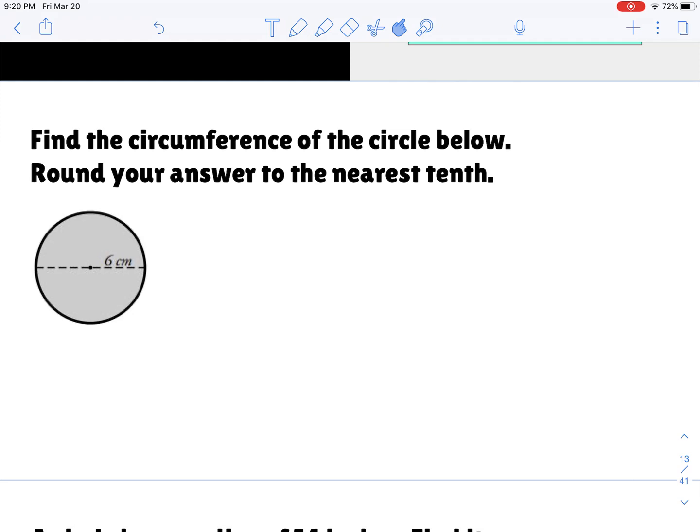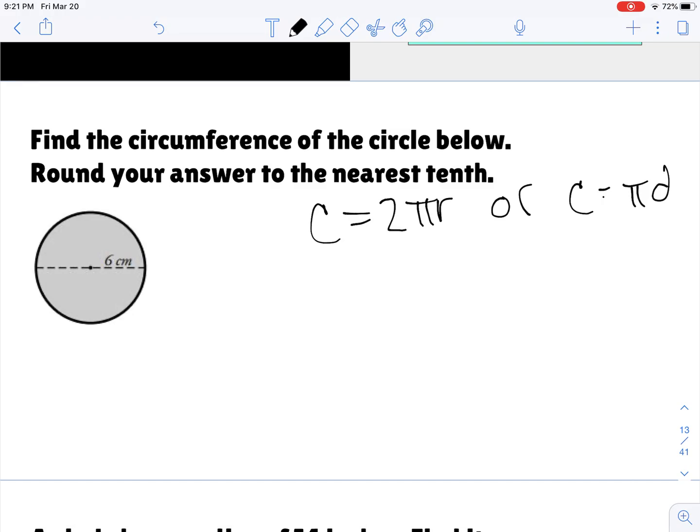So our first problem here is to find the circumference of the circle below. Round your answer to the nearest tenth. So you can either use 2 pi r or pi times the diameter, whichever one you prefer. Looking at this picture, this measurement goes from one side to the other, both endpoints are on the circle and it goes through the center, which means the diameter has to equal 6 centimeters.